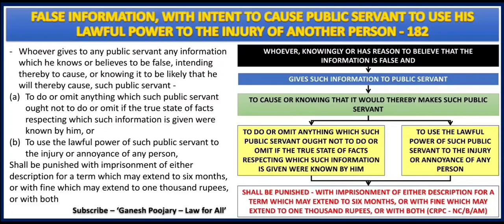The other side, the yellow box, if you see that, is to use the lawful power of such public servant to the injury or annoyance of any person. Now, because of this false information, the public servant is either causing injury to someone or annoyance to someone. All of this is happening because of the false information given by the person knowingly or having reason to believe that it is false. If that happens, then it's a punishable offense.